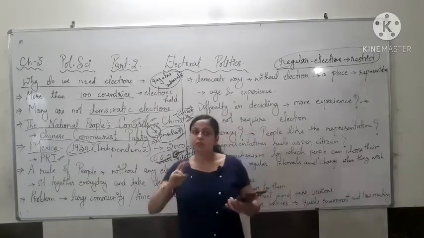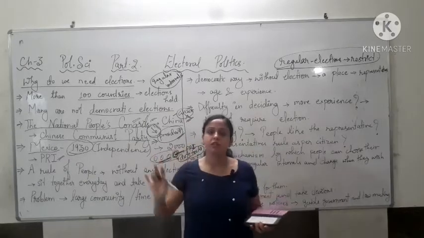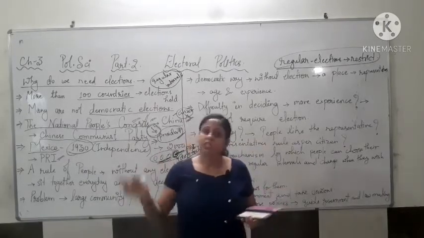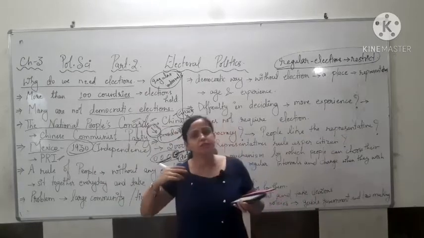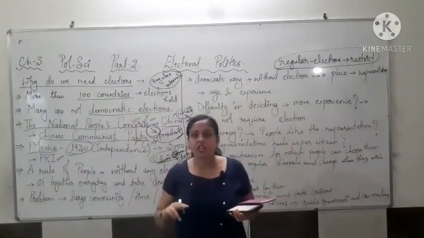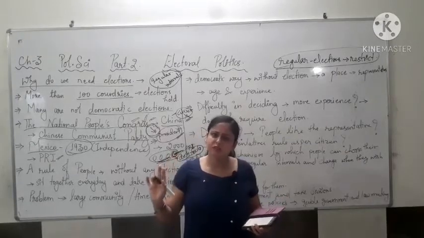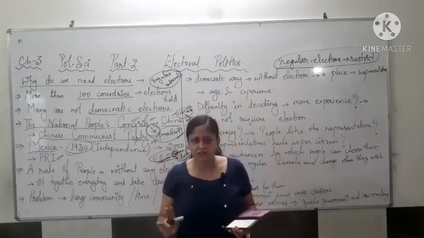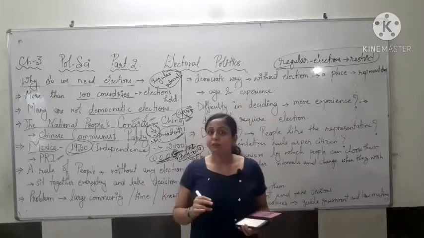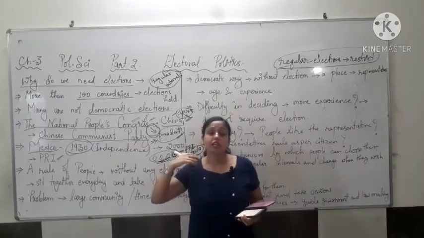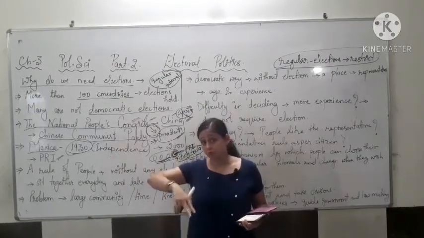Now suppose the government worked properly for the first 5 years, got another chance, but in the second term they didn't work. They thought we worked in the first 5 years, now people will give us the chance. What happened? The people threw that government out and brought in a new government.